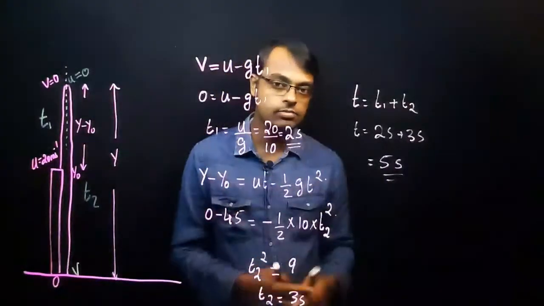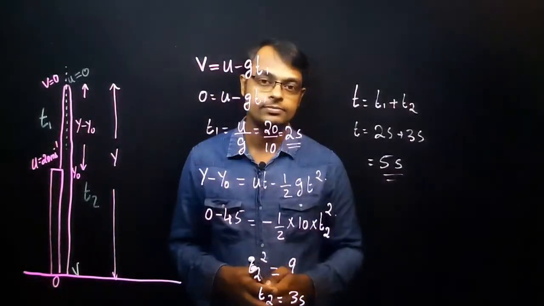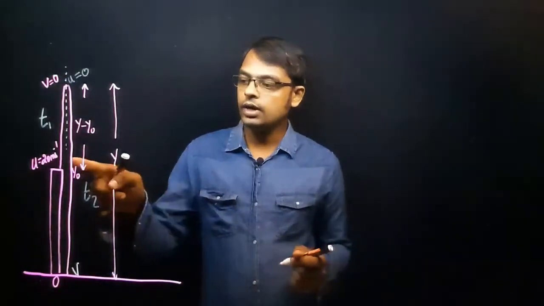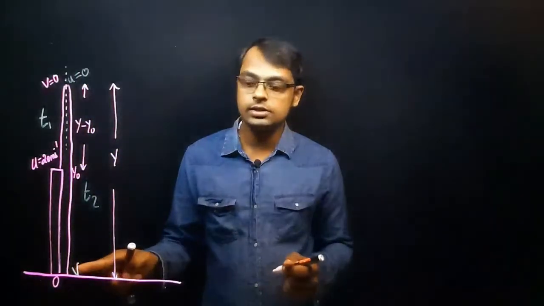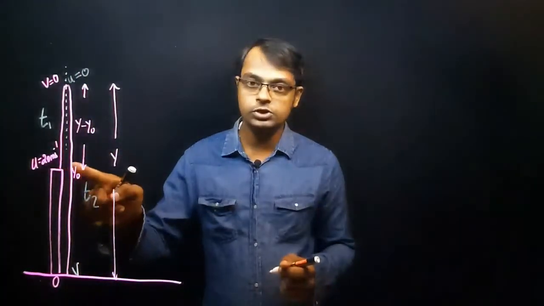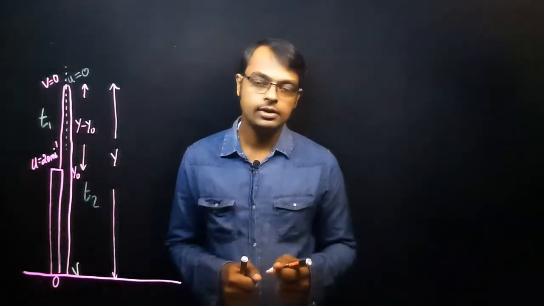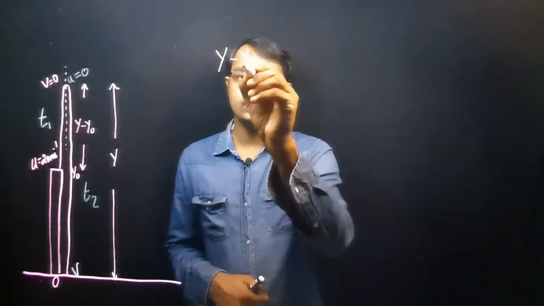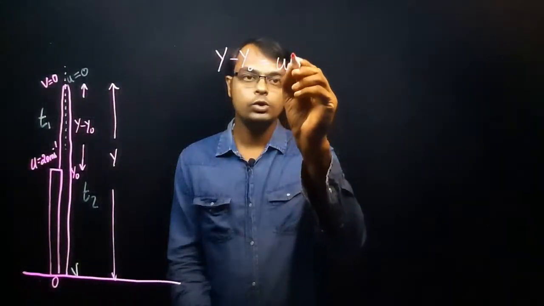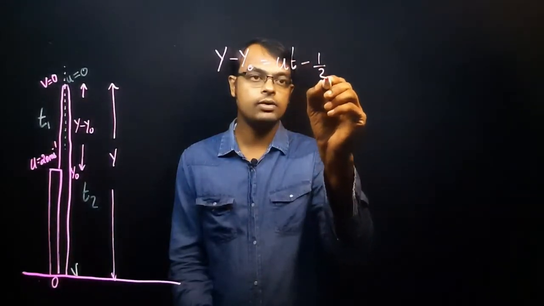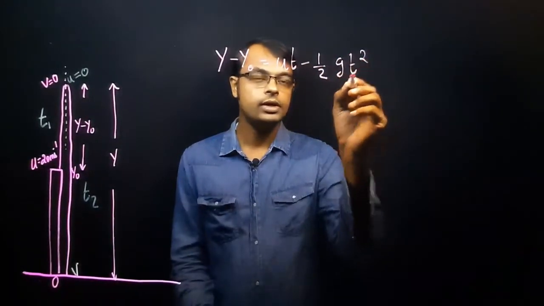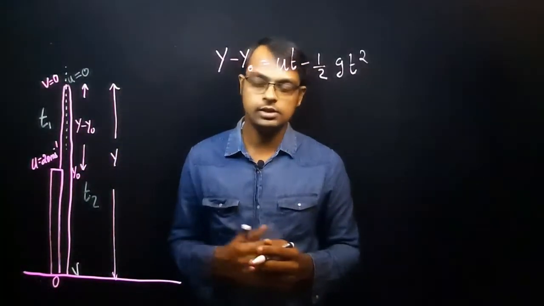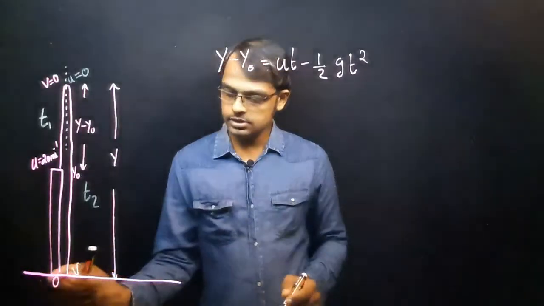Let's discuss the next method for finding the total time taken. So in the second method, what we are considering here, we have to calculate the total time taken to reach the object at the ground from the point of projection from the top of the building, right? So in that case, we can use directly the formula y minus y0 is equal to ut minus half gt square. Here t is the total time taken, that is from the point of projection till it reaches the ground. In this case, this is the origin.